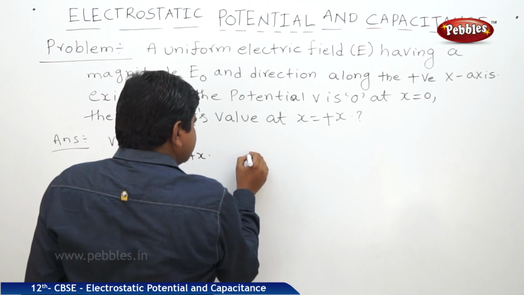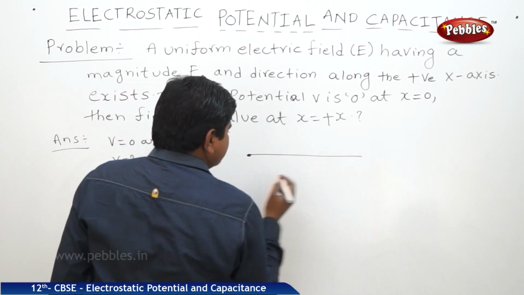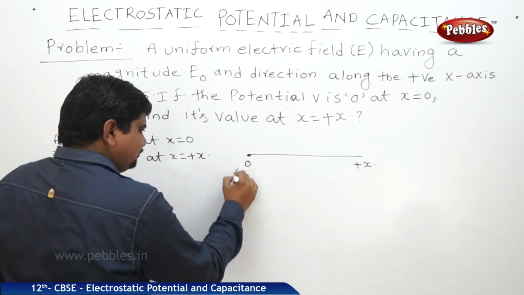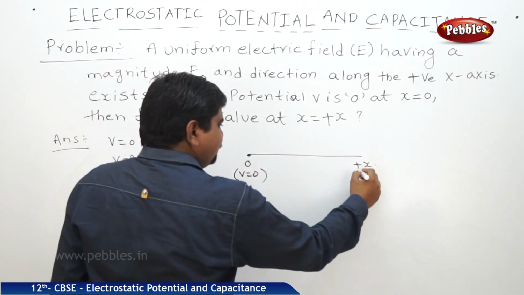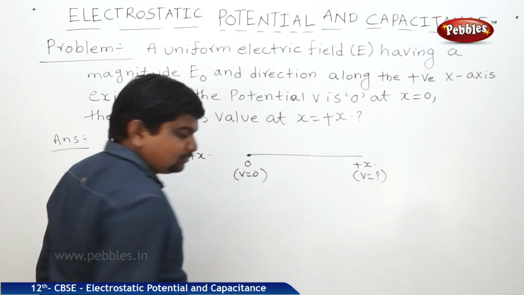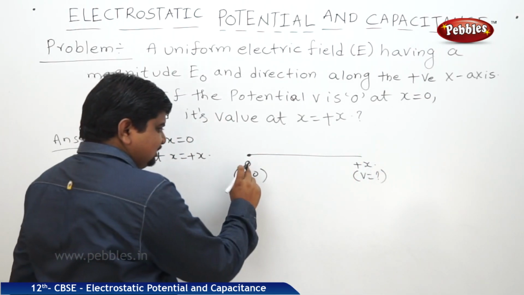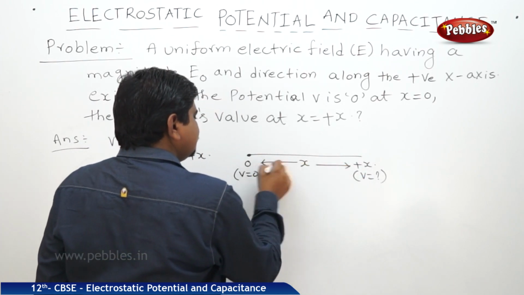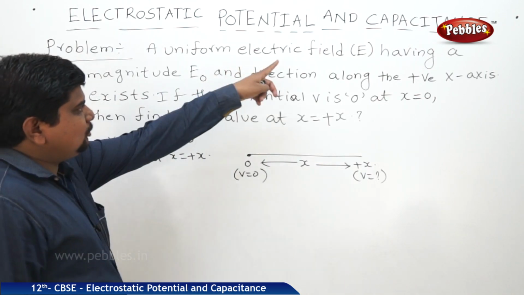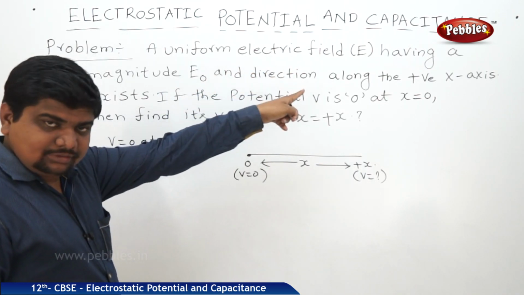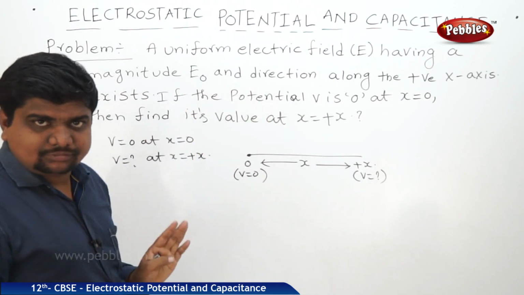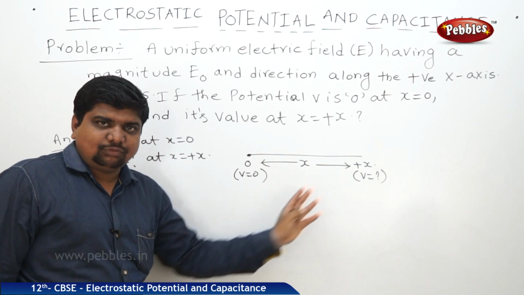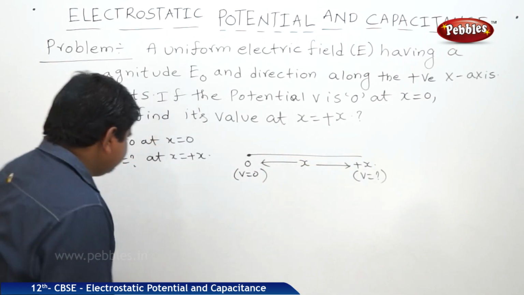Means it may be like this. This is 0, this is maybe at plus x. Here the V is equal to 0. Now we are going to find out the V, how much? What is the distance between 0 to plus x? X. Here the quantities given in the problem are E, V, r. V is known for the 0, we should find out the unknown which is at x. Then what is the relationship between E, V, r?